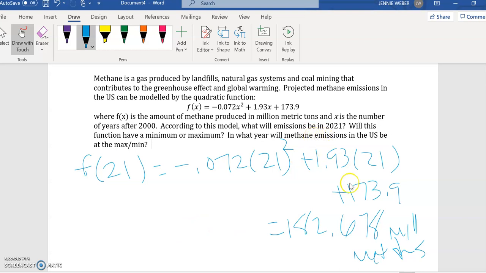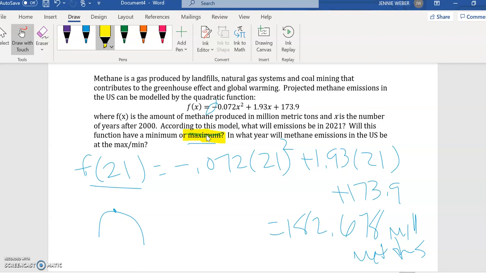Now, not maximum, that's the value for 2021. That's the predicted amount. Now, the question is, will this have a max or a min? Well, this is negative, meaning it opens down, so it looks like this. So you can see then we will have a maximum, okay? We're looking at this and we can see our leading coefficient, our a term, is negative. That means we open down, we have a max. Had it been positive and we opened up, we would have had a minimum.